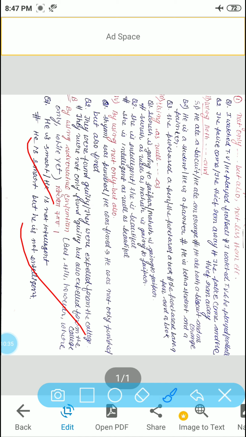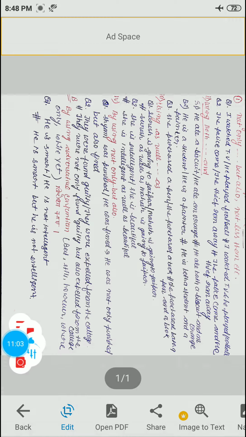So this was all about today's class. Thank you very much. Kindly make a note of synthesis, because after completing this compound sentence I will move to the complex sentence. Synthesis of complex sentence I will teach you. That would be the last one, and after that I will start teaching you transformation. So kindly don't waste your time, prepare and make notes. Thank you very much.